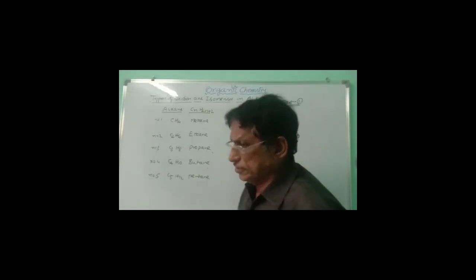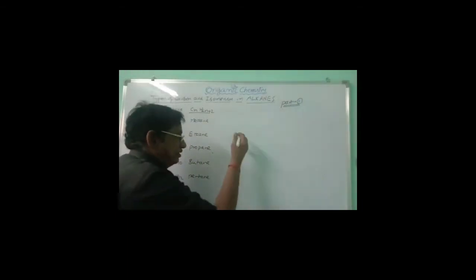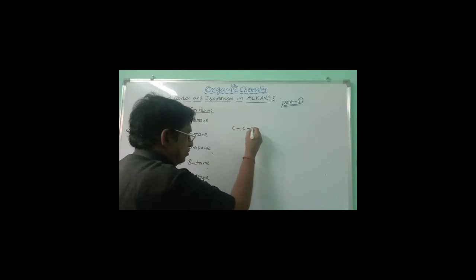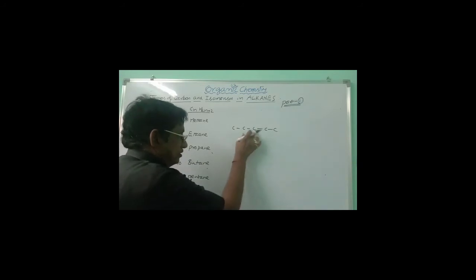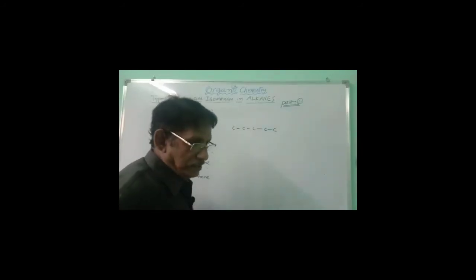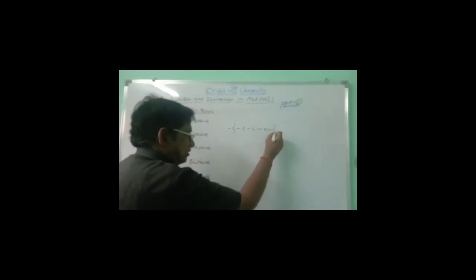Now let us consider the pentane structure also. In the case of pentane, 5 carbons are there. You can first write the 5 carbon chain like this: 1, 2, 3, 4, 5. Except the middle carbons, the end carbons will be having 3 hydrogens each. So 3 valences here.